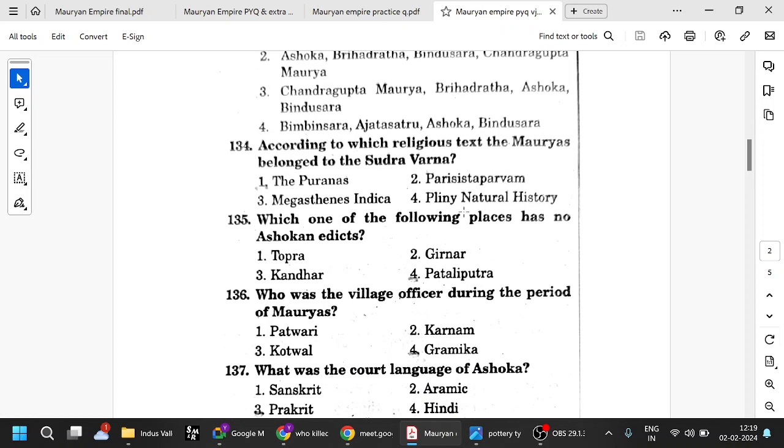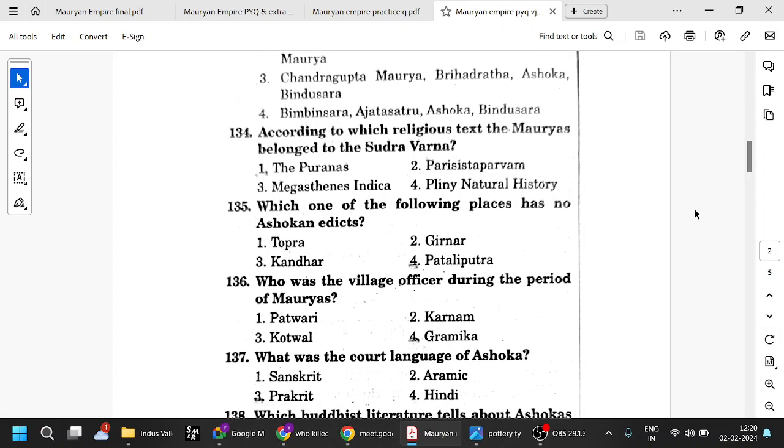According to which religious text do the Mauryas belong to the Shudra Varna? The Puranas. So, okay, whatever comes from the Vedic side, they try to kind of degrade, and they say the Mauryas are not Kshatriyas because they did not follow the Vedic religion, etc. Maybe, or really maybe Shudra, we don't know. Whatever they say, they belong to the Shudra. The Maurya Empire belongs to the Shudra Varna is what the Puranas say. Megasthenes, we have also seen, mentions there is no slavery, the top-notch palaces, etc. All those things, and he also mentions taxes, etc.